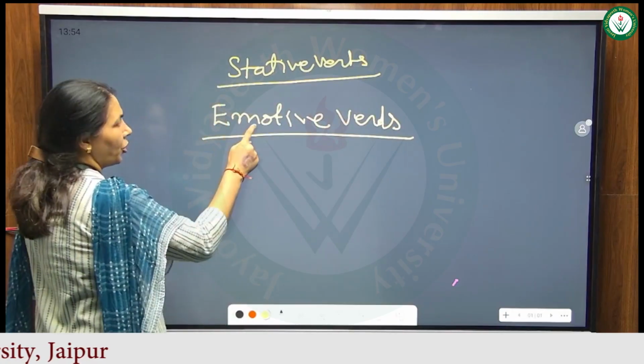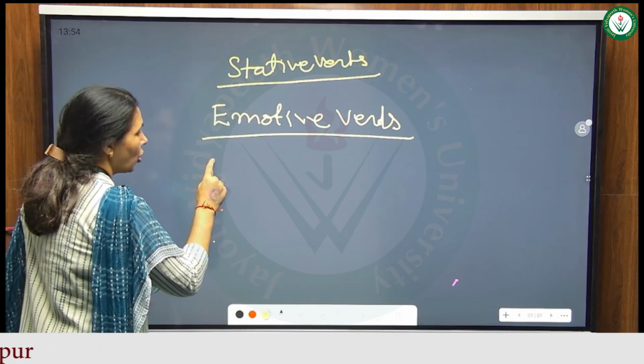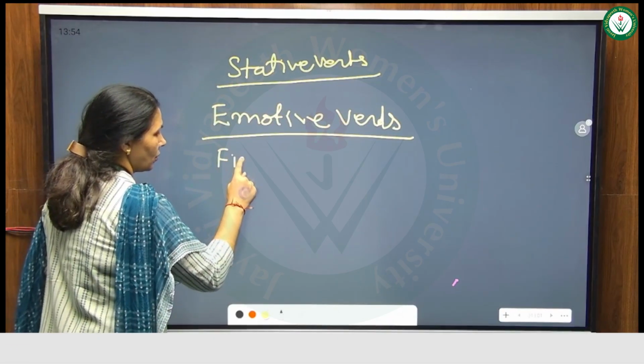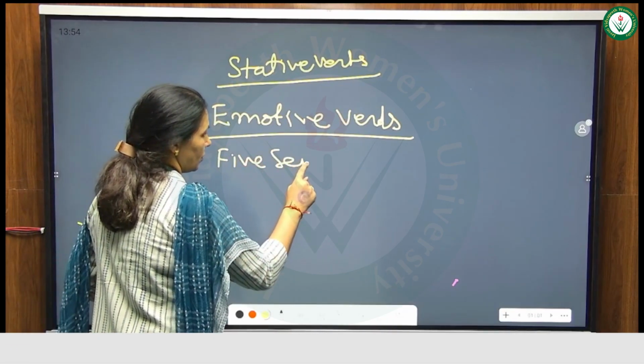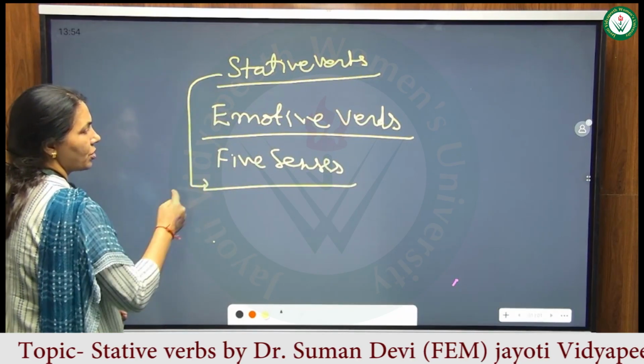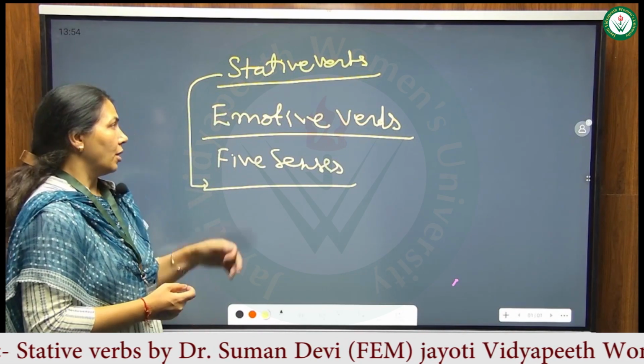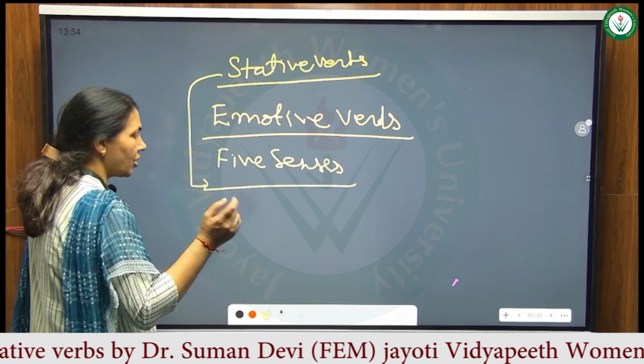In emotive verbs, you are dealing with all the five senses. What are these five senses?